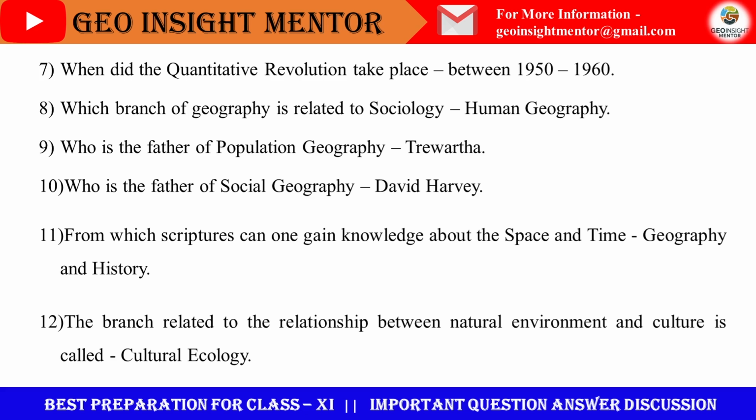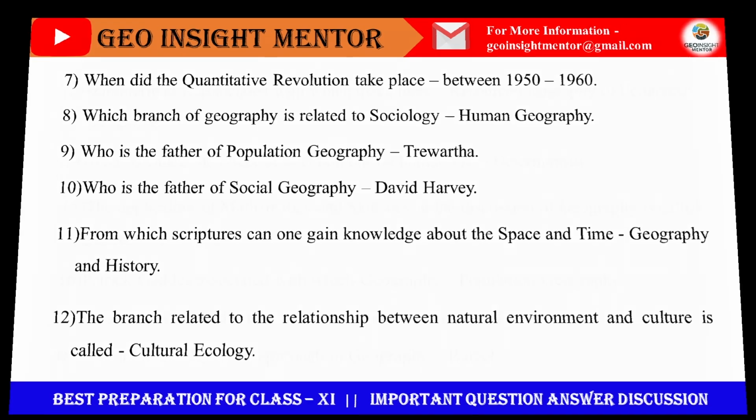And time, that is the temporal scale, whether it is the past, present or future, mainly the first. So time or temporal scale is mainly linked with history. So combinedly, it is the spatio-temporal analysis. Both geography and history are important here. The branch related to the relationship between natural environment and culture is called the cultural ecology.